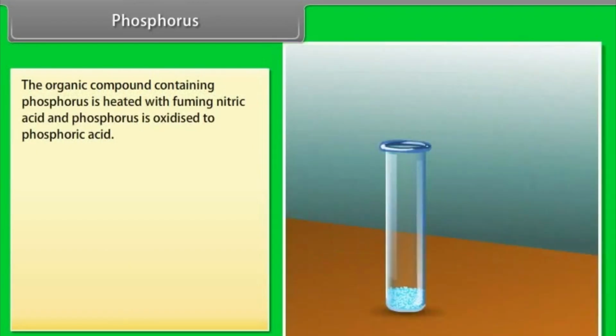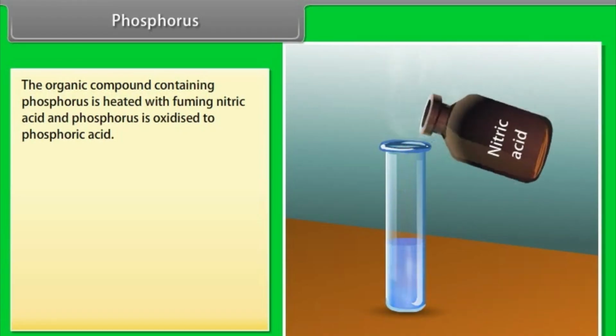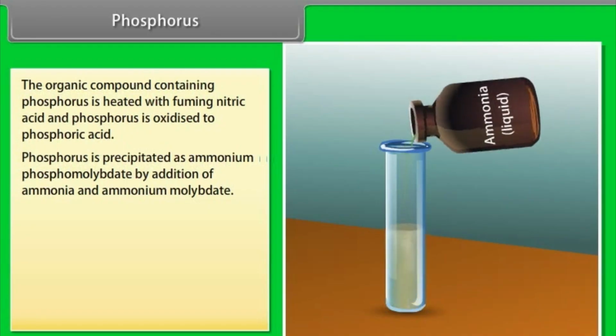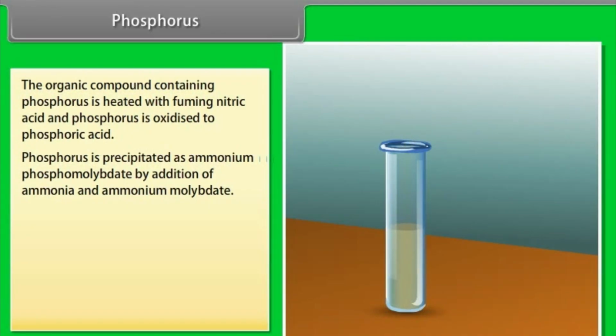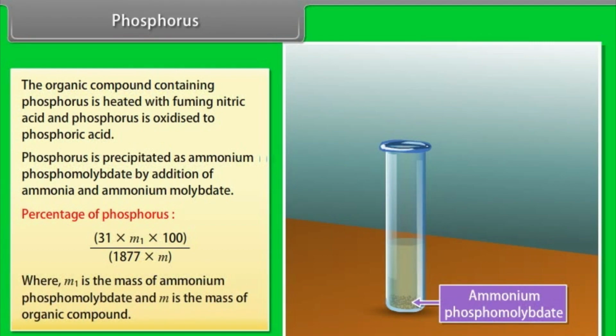Phosphorus: the organic compound containing phosphorus is heated with fuming nitric acid and phosphorus is oxidized to phosphoric acid. Phosphorus is precipitated as ammonium phosphomolybdate by addition of ammonia and ammonium molybdate. Percentage of phosphorus: 31 × M1 × 100 divided by 1877 × M, where M1 is the mass of ammonium phosphomolybdate and M is the mass of organic compound.